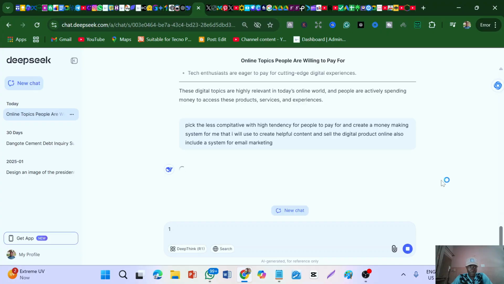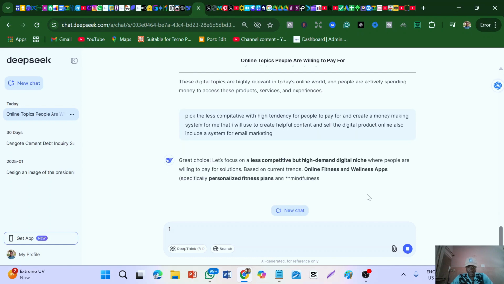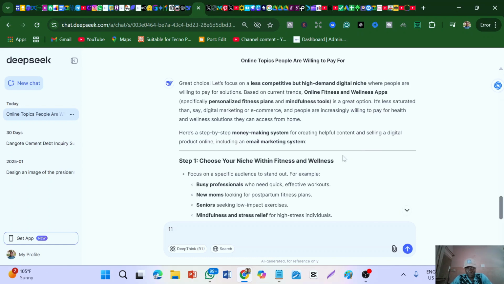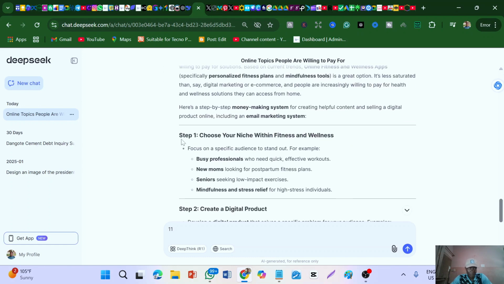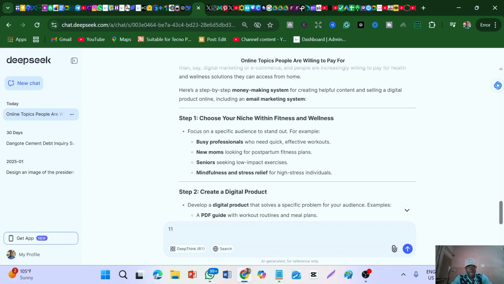So we're just going to wait for it. Let it give us the response. Let's create for us the system. Now you can see the system it has created for us. You see it says one, pick a niche. That is step one. You're going to choose a niche. So let's say he has already picked. Now it has picked for us fitness. Choose your niche.